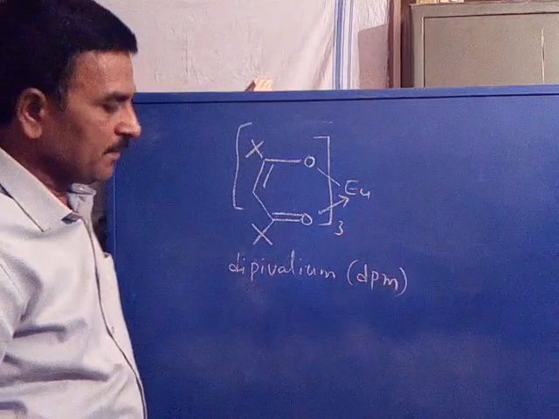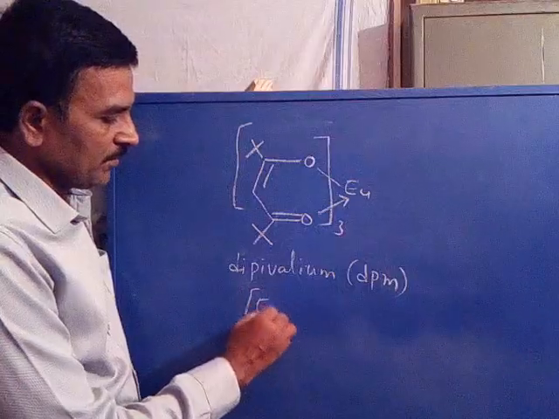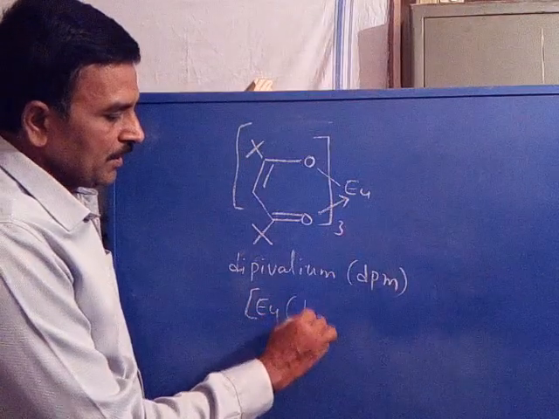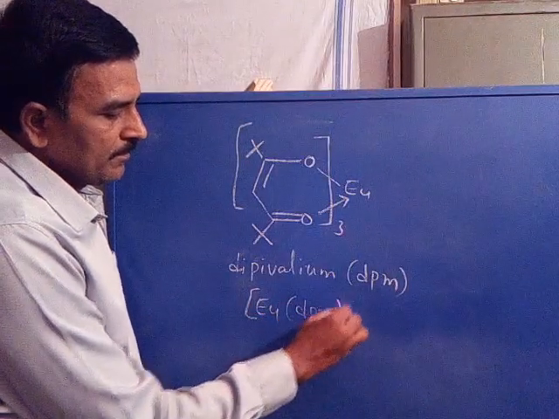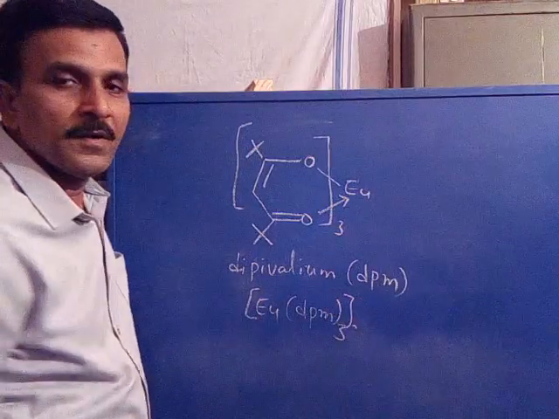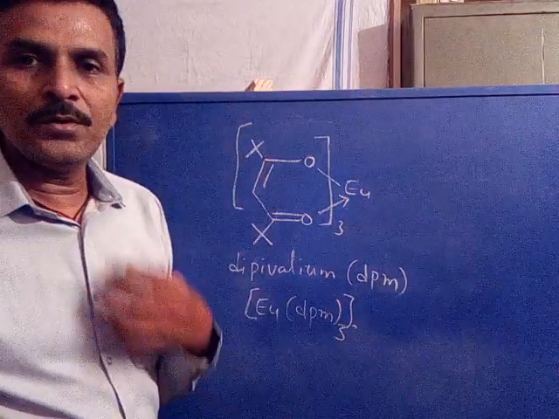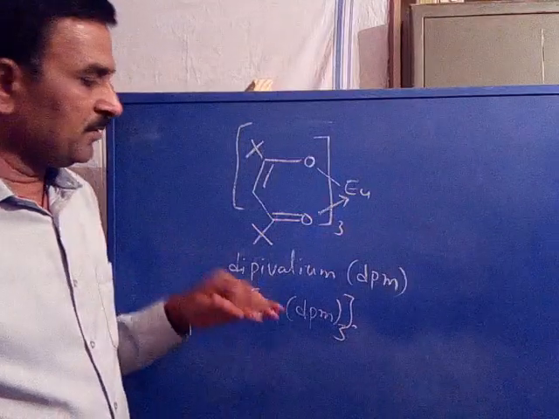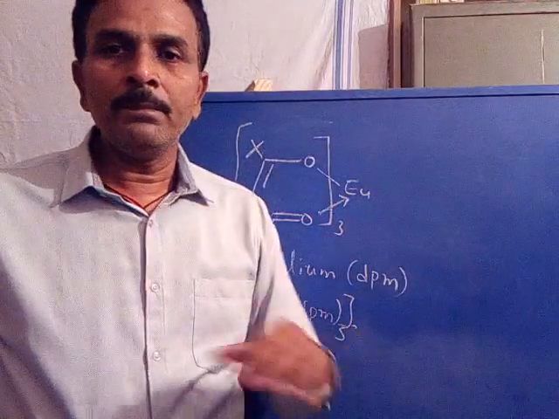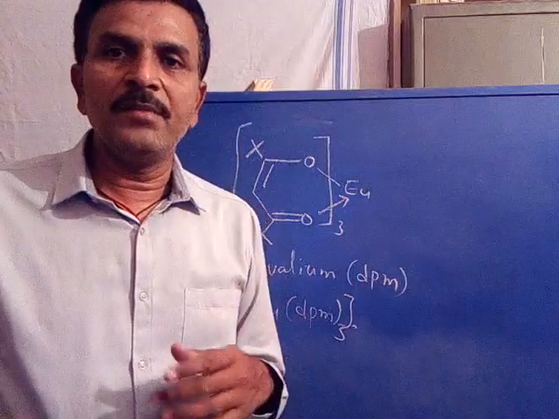The complex is abbreviated as Eu(DPM)3. So the first one is the europium FOD complex, and the second one is the europium DPM complex. What is DPM?